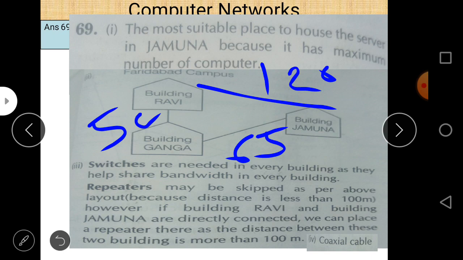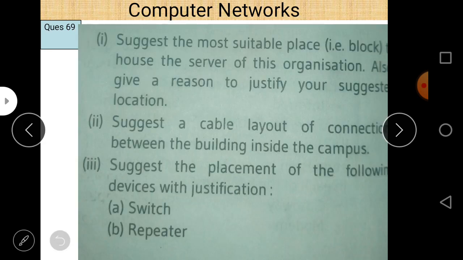Using this path, building Ganga can also be connected, so there is no need to join building Ravi to building Jamuna directly. So we remove this cable, and that is the most appropriate, correct combination, the minimum cable layout for this question. Next question is: suggest the placement of the following devices with justification.